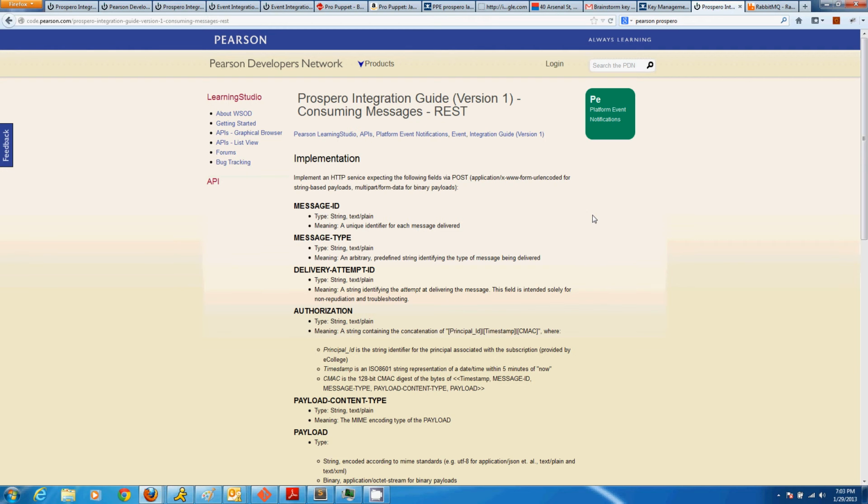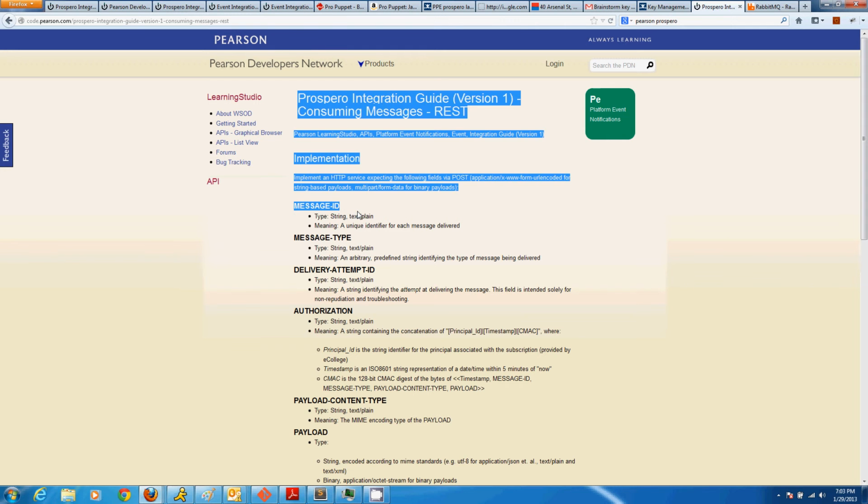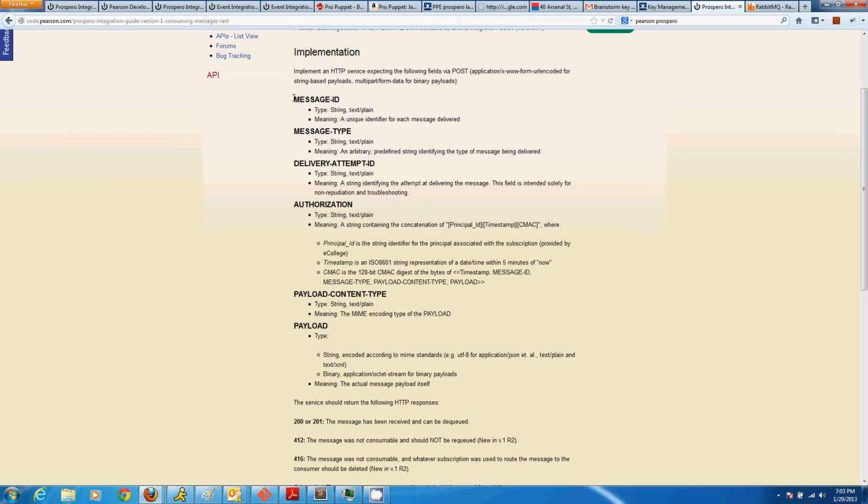For most of what we do, we basically use a URL encoded form. So what that means is Prospero will actually do an HTTP post, and in the message body, what it'll send us is a message ID, a message type, a delivery attempt, an authorization, a payload content type, and then the payload itself.